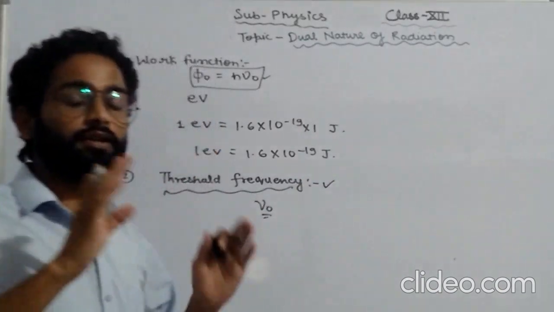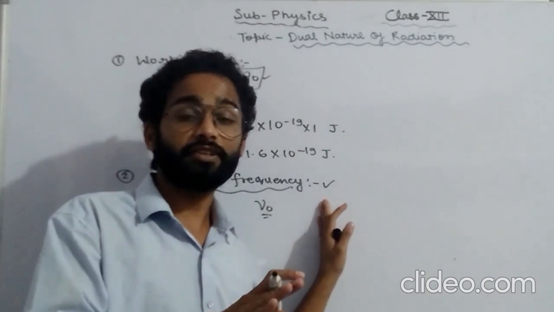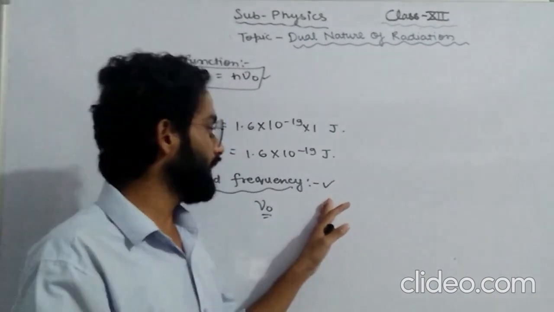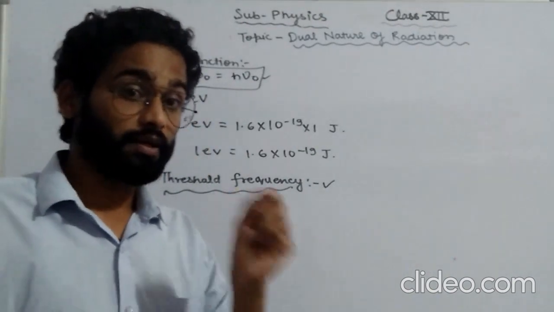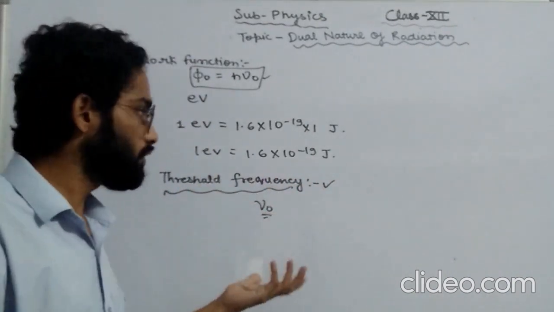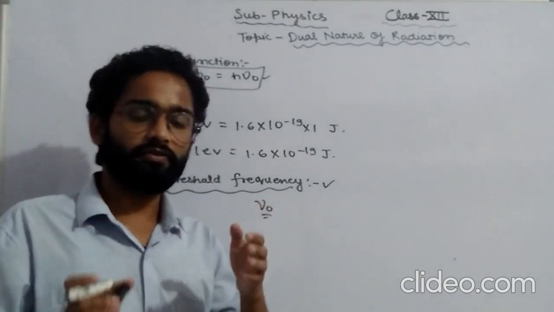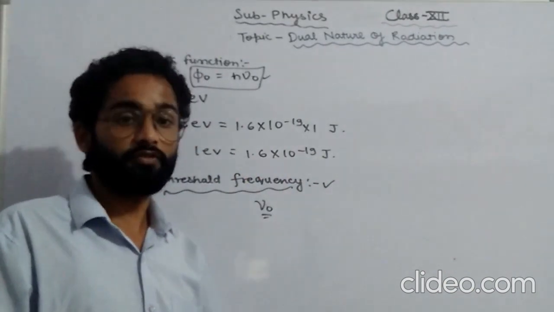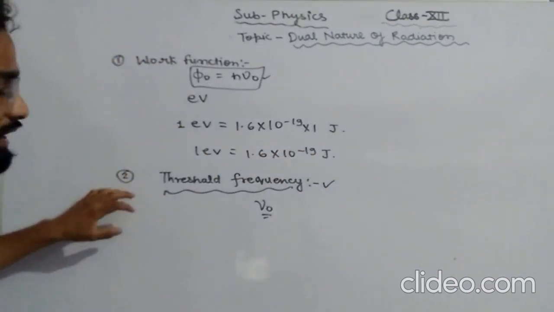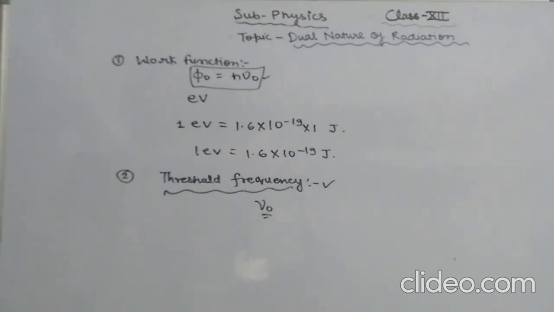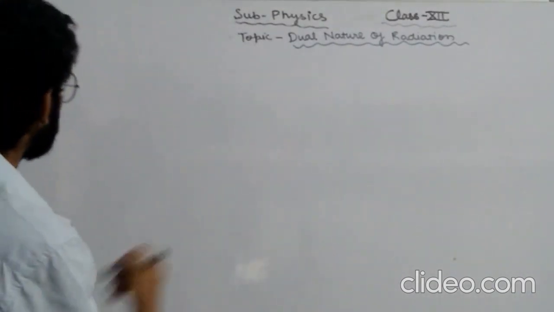Above this, only then can the electron be emitted by the metallic surface. Below this, the electron cannot be emitted. And if the value is just equal to the threshold frequency, then the electron can just be emitted. So we can say that the frequency of the incident light should be greater than the threshold frequency, then only the electron is emitted from the metallic surface. So this is all about work function and threshold frequency. Now let us talk about the photoelectric effect. The next topic we are going to study is the photoelectric effect.